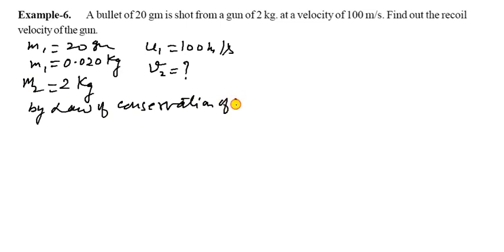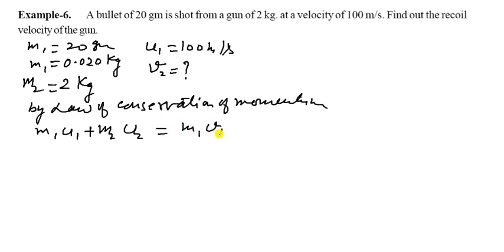Recoil velocity, that means V2. We want to find V2, the recoil velocity of the gun.